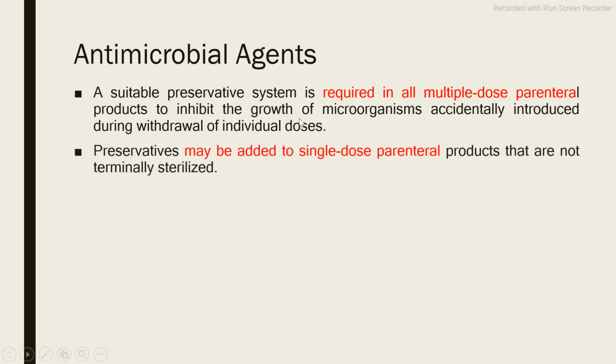But a preservative may be added to single dose parenterals. Why? Only in some cases. Suppose your drug cannot be terminally sterilized. Generally, parenteral preparations are terminally sterilized by means of autoclaving. Autoclaving means 121 degrees Celsius, 15 lbs pressure, and 20 minutes. So at this given temperature and pressure, your drug is terminally sterilized in the autoclave.